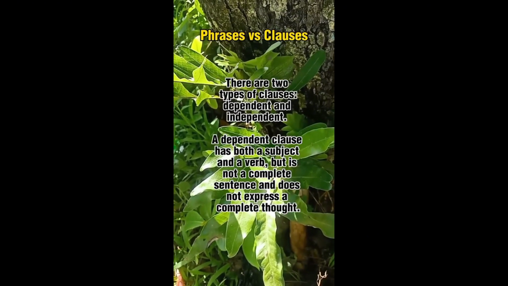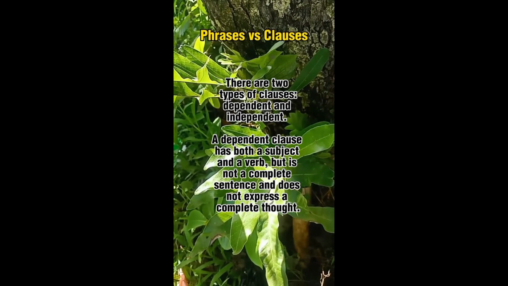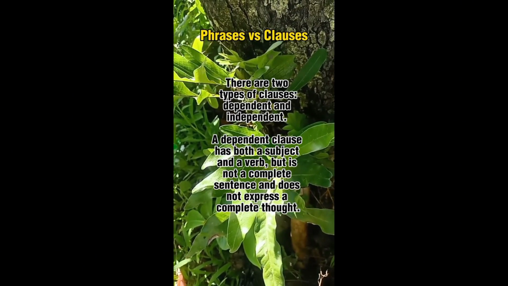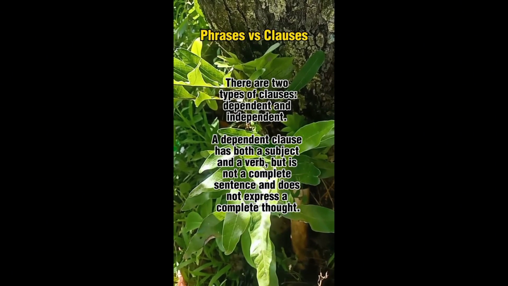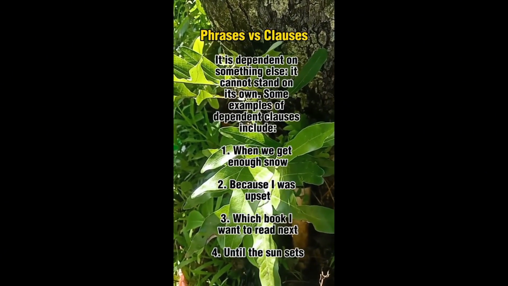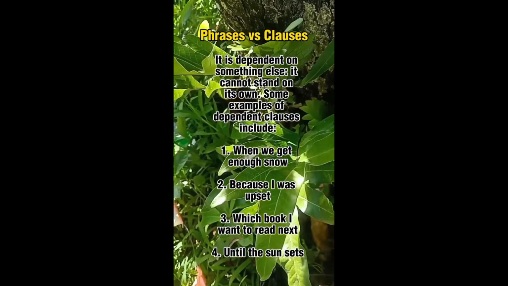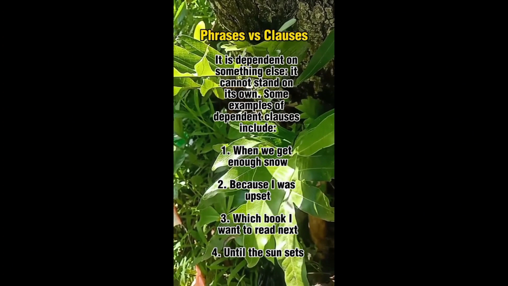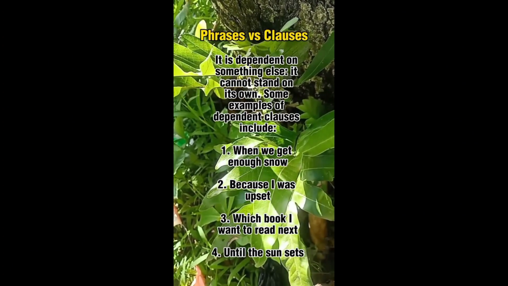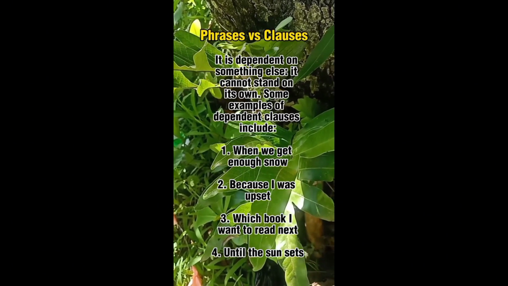There are two types of clauses, dependent and independent. A dependent clause has both a subject and a verb, but is not a complete sentence and does not express a complete thought. It is dependent on something else. It cannot stand on its own. Some examples of dependent clauses include: 1. When we get enough snow. 2. Because I was upset. 3. Which book I want to read next. 4. Until the sun sets.